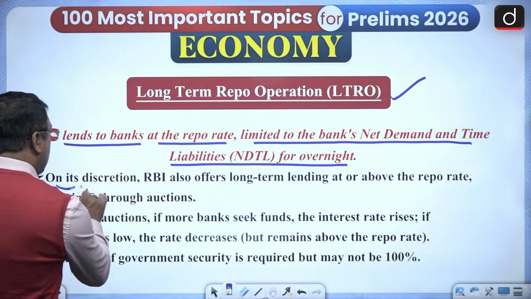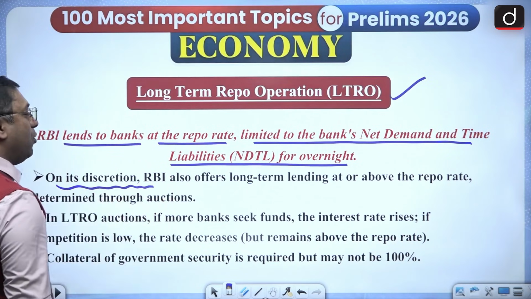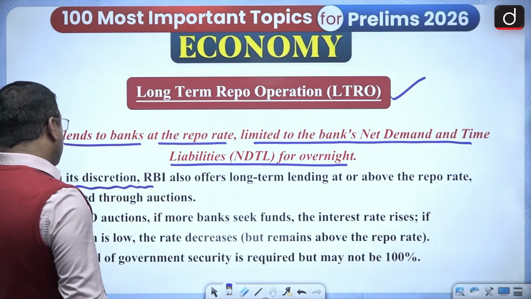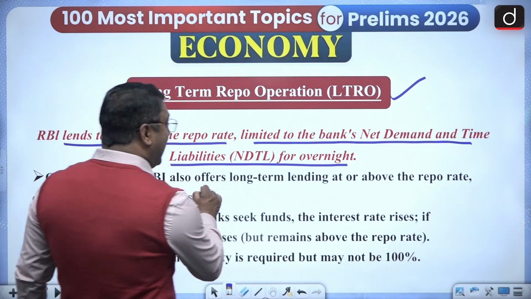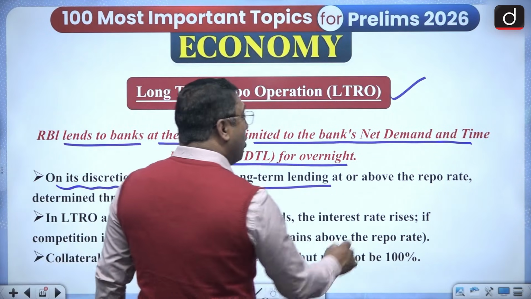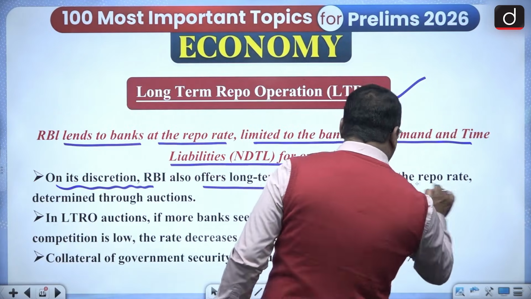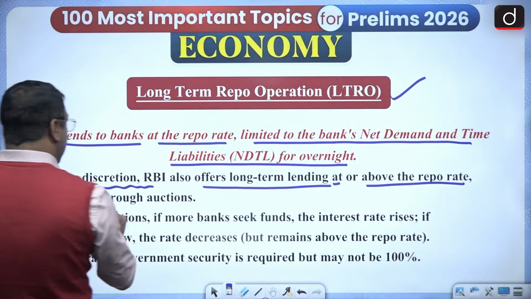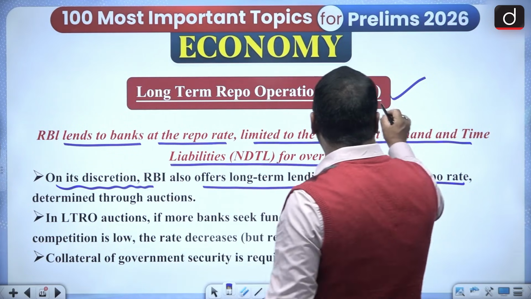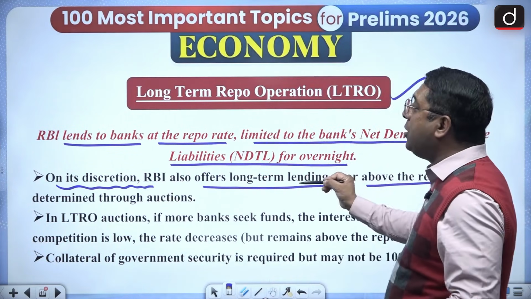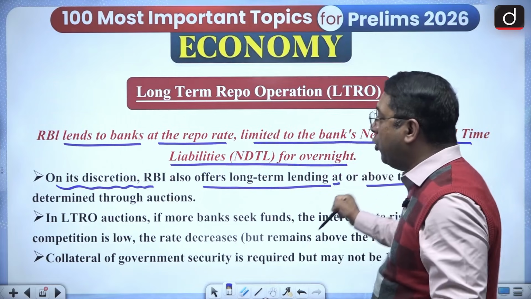This is all at the discretion of the RBI. The RBI offers long-term lending at or above the repo rate, and that is determined through auction. So this long-term repo rate can be above the repo rate or at the repo rate.